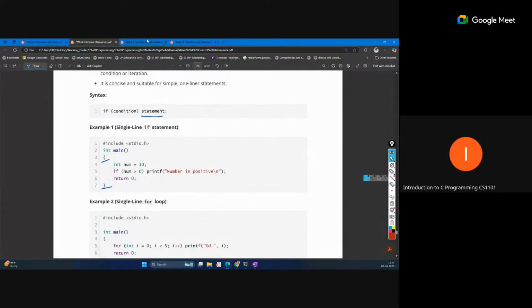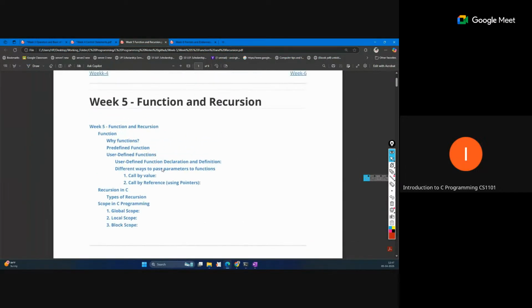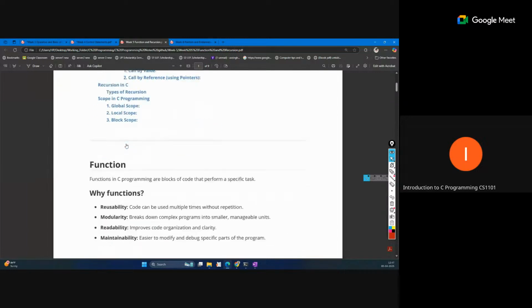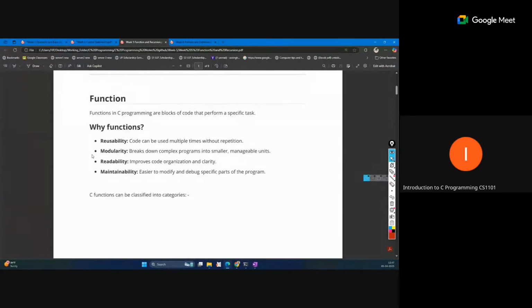So this is week 4, and week 5 is mainly about functions. Okay, function and recursion. Recursion is a concept of function, so that is the difference. First we should look at the function. A function is just like a block of code, and we assign some name to that block of code, and that block can be executed from any point of the program. We write that block only one time, but we can run that block multiple times from any point of the code. That is why function is there.